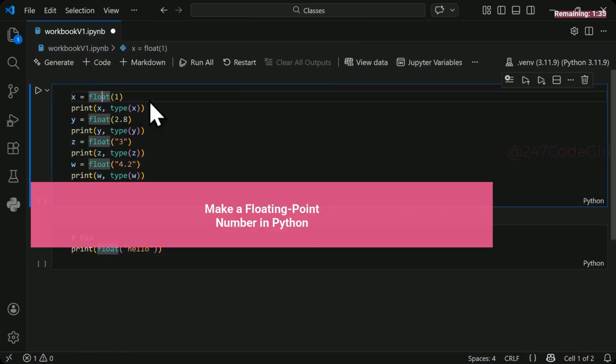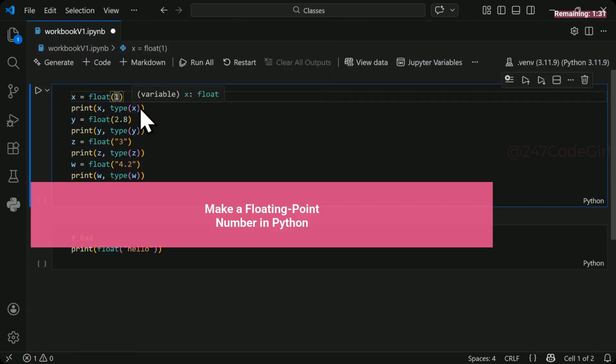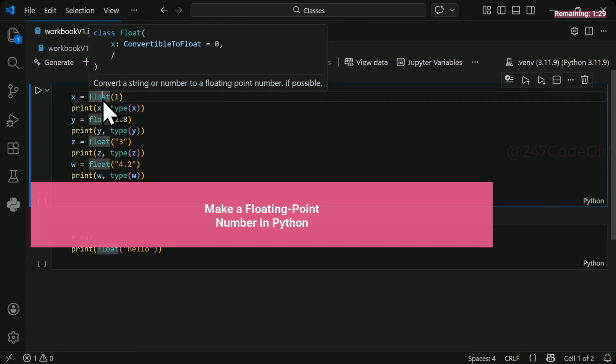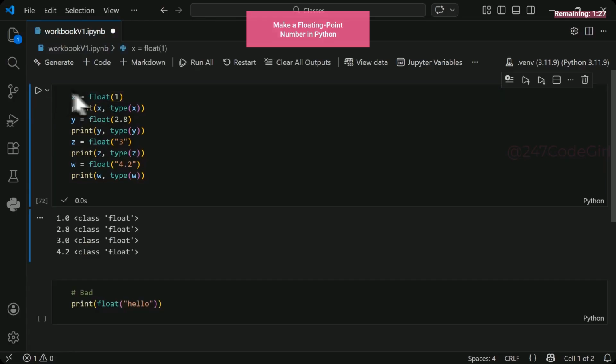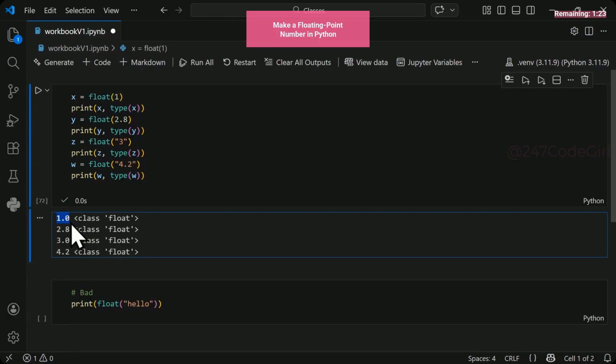Make a floating point number in Python. You can convert an integer into a float by using the float class constructor. Running this code, you can see 1 has become 1.0. So it has added the decimal part. A float that is already a decimal, nothing will happen to it. It will continue to stay as a float.